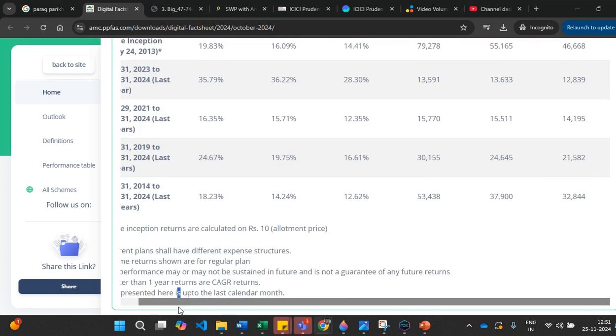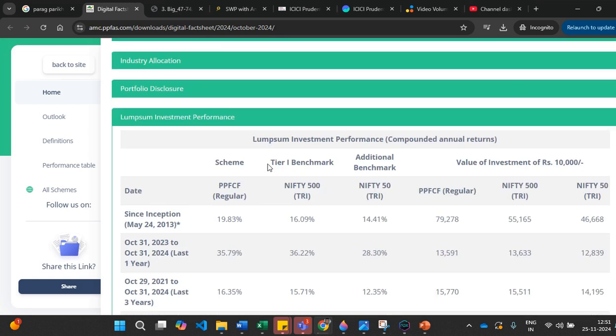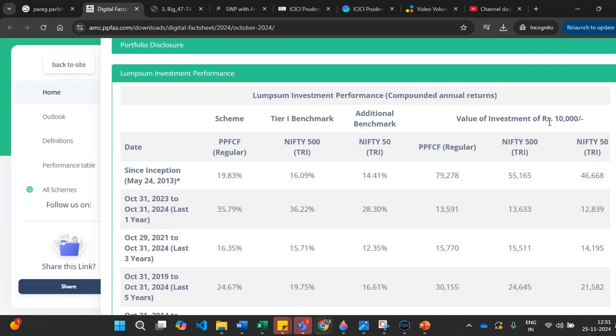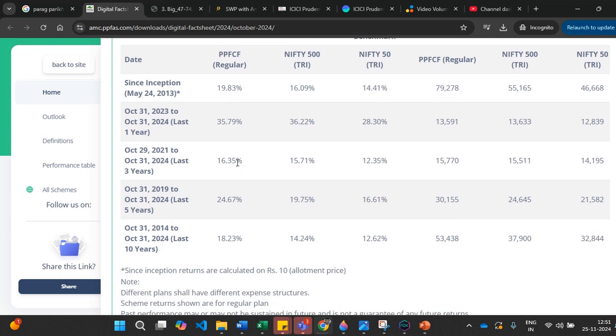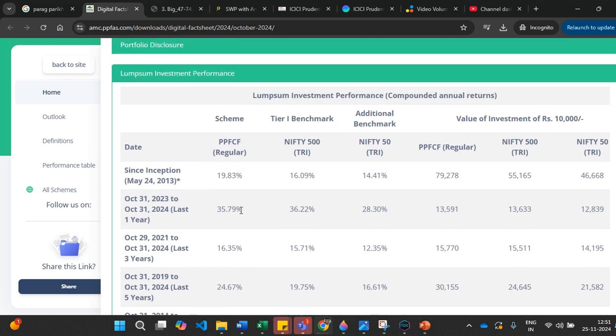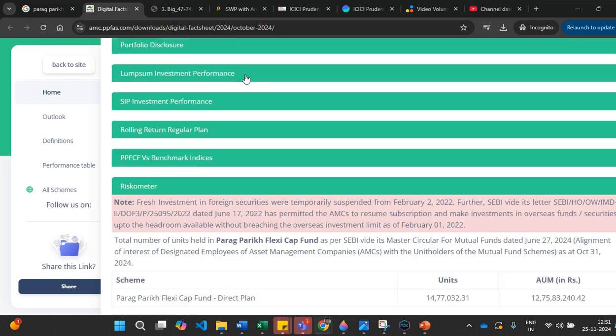And if you want to see how it has actually performed, right? If you go here, this will tell you, for example, in a lump sum, the one time investment. For example, if you invested 10,000, and from the date of inception, that is 2013, this scheme has given almost 19.83%. The benchmark is 16.14. So that means it is going very good. And in the same way, every time it has beaten the benchmark. That means your mutual fund is performing very good, right? So that is how you can check how your mutual fund is performing.